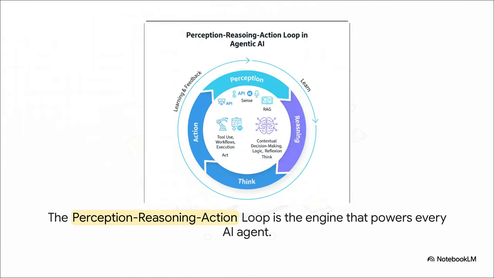You can see this isn't just a straight line. It's a continuous cycle. It all starts with perception, that's sensing the environment, taking in information. Then it moves to reasoning, where it actually thinks and makes a decision. And finally, it takes action. But here's the key. Notice how the outcome of that action feeds right back into the system. That's the learning part. It means the next time through the loop, the agent is just a little bit smarter. This is the engine that drives everything.